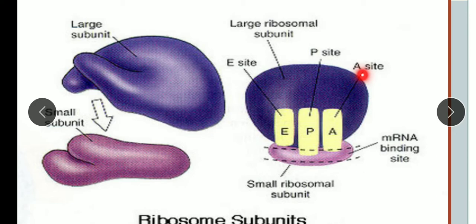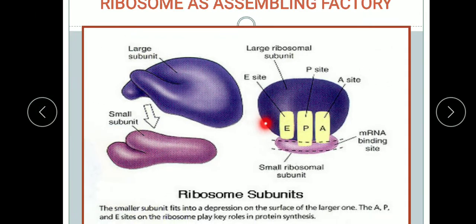Just now we have studied that the activated amino acid attaches with the tRNA and forms the charged tRNA. So the charged tRNA is received by the A site. At this site the anticodon of the tRNA is matched with the codon of mRNA. That process I just explained. And when the codon-anticodon matching is found correct, this tRNA is passed to the P site, that is the peptidyl site. Now what is the E site?